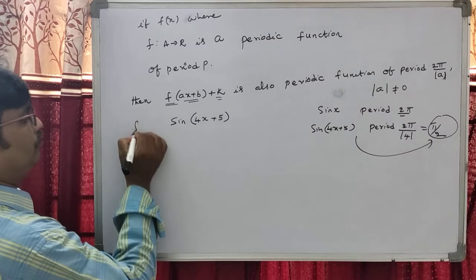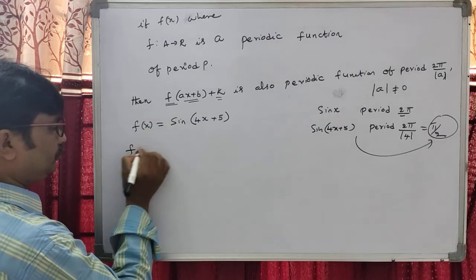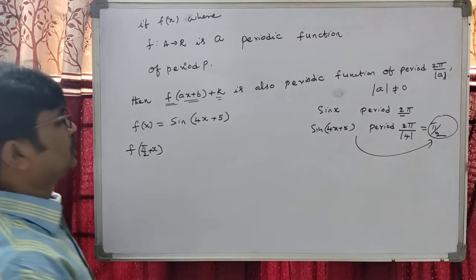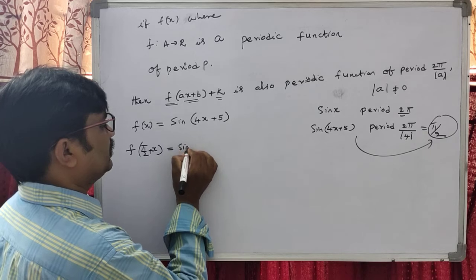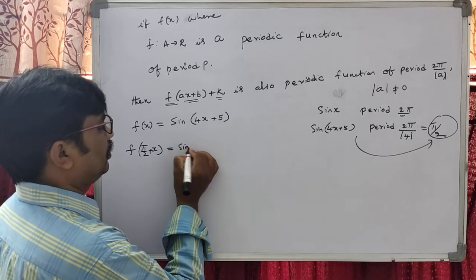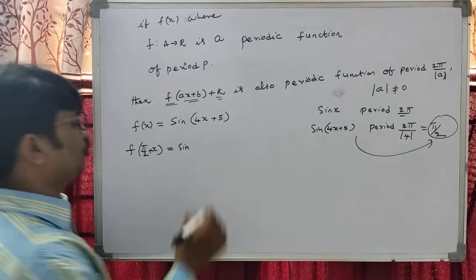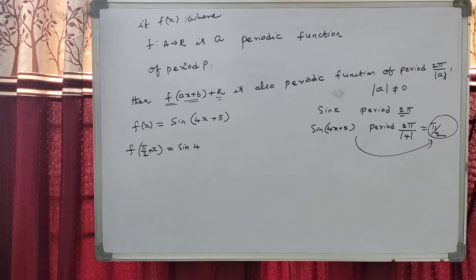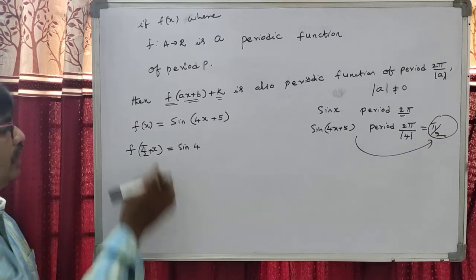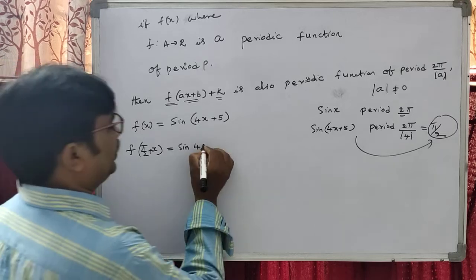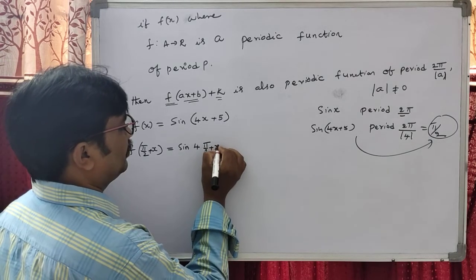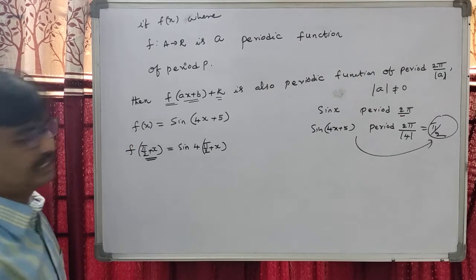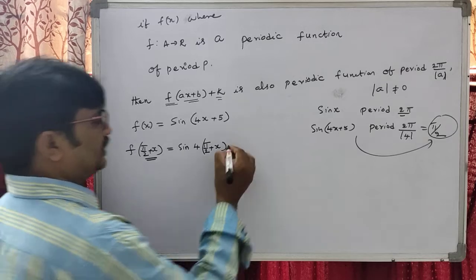So my dear students, when we take f of x, we take f of pi by 2 plus x on both sides. This can be written as sine of 4 into (pi by 2 plus x) plus 5.